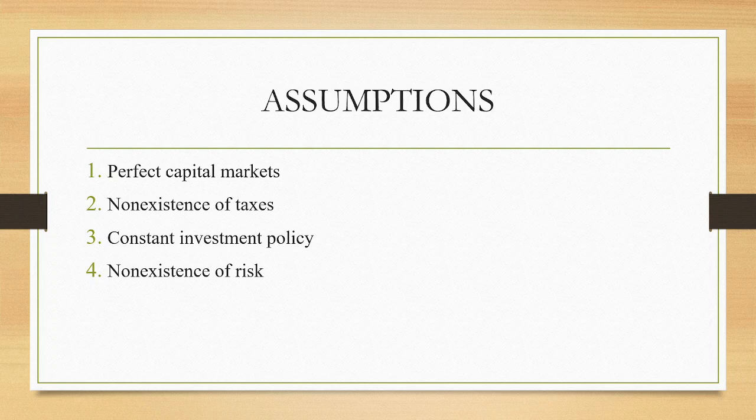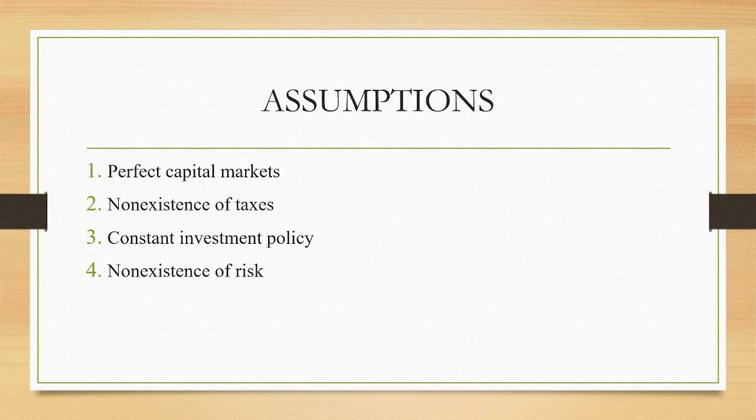The investors receive all price sensitive information and a single investor does not have the capacity to influence the share price. Another assumption is the non-existence of taxes. We know that taxes do exist, but to prove this particular theory, it is assumed that taxes are not there.